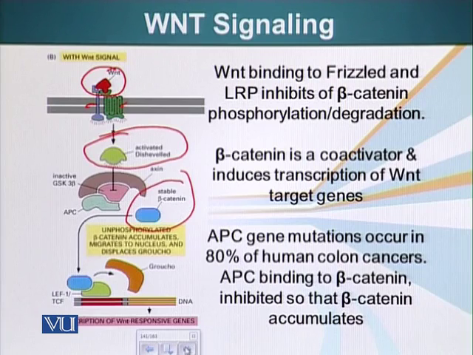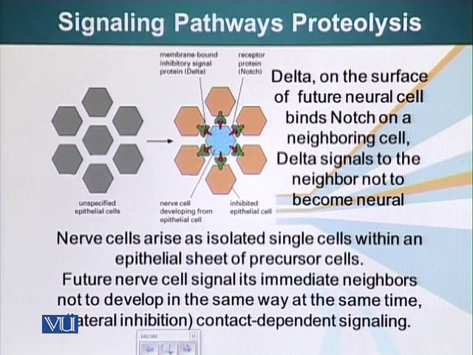As I mentioned earlier, APC gene mutations occur in 80% of human colon cancers. APC binding to beta-catenin inhibits it, so that beta-catenin accumulates. So when this beta-catenin accumulates, it can result in altered transcription, and it can also result in transcription of certain genes. Let's talk about another signaling system that involves proteolysis. We are going to talk about the Notch system.